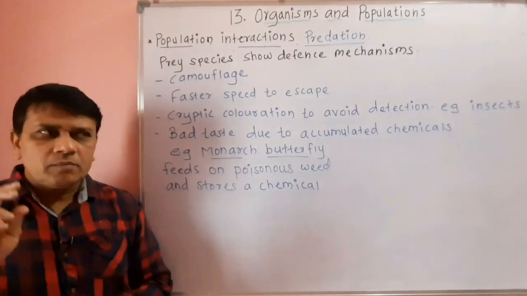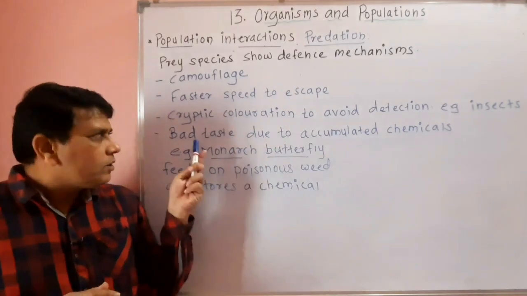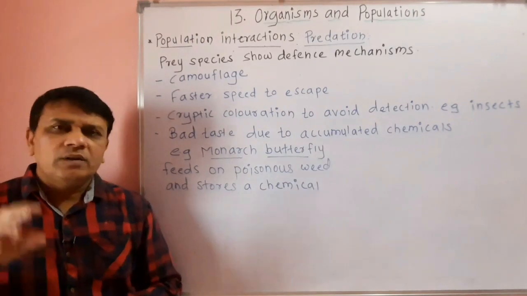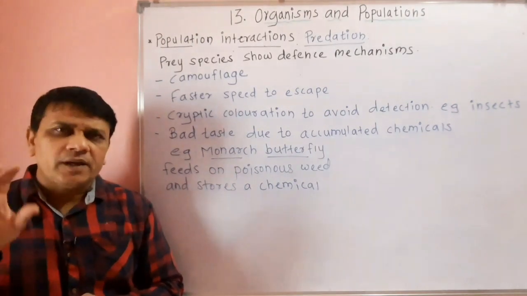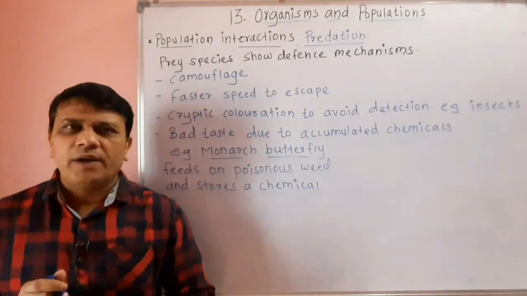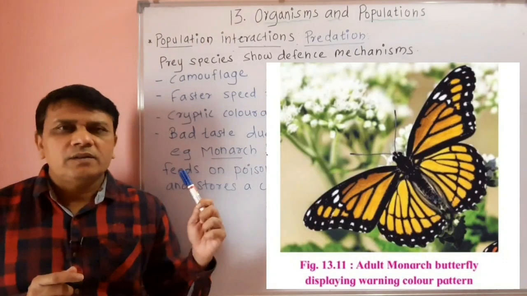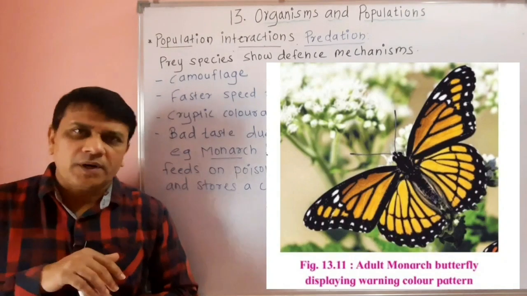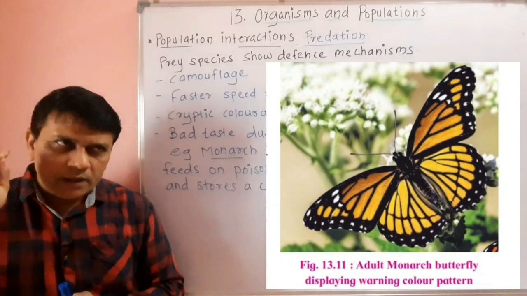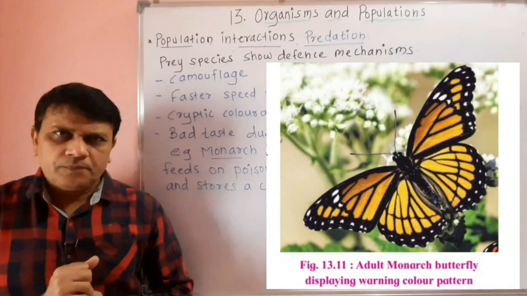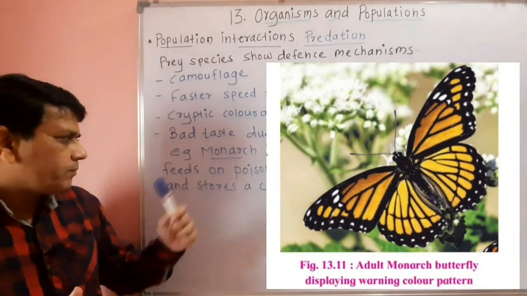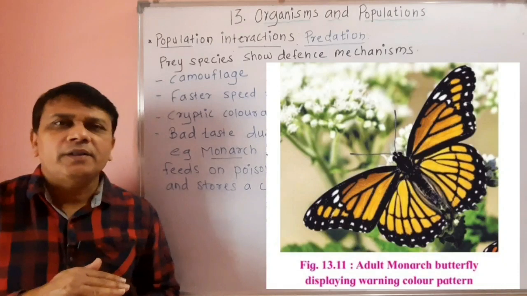Then some prey show bad taste due to accumulation of different chemical substances in their body. For example, the monarch butterfly. Here in this diagram we can see the monarch butterfly. When it is in the caterpillar stage, it feeds on poisonous weeds and stores the chemical in the body.